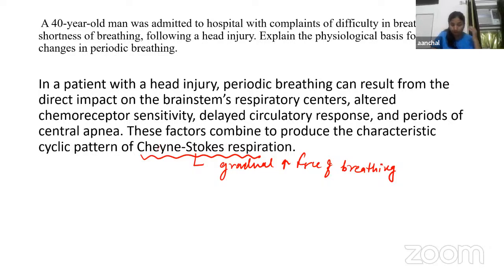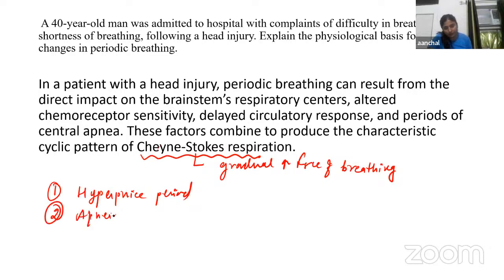What are those two alternate patterns? One is hyperpneic breathing and another is the apneic period. In this hyperpneic period, the process of waxing and waning occurs. So what is this hyperpneic period? To begin with the breathing, when breathing gets more shallow.